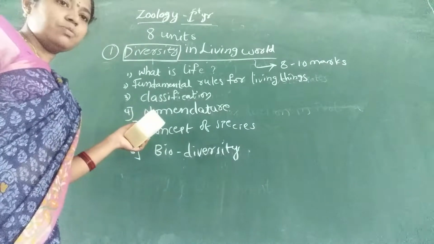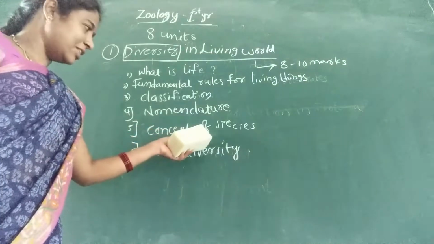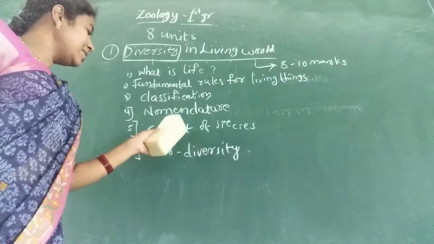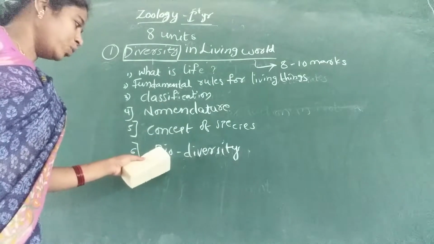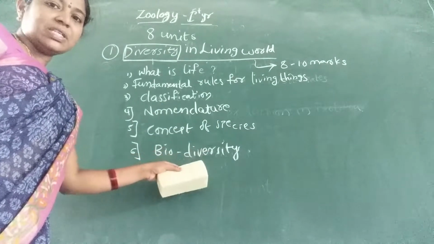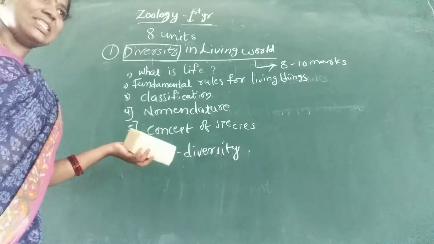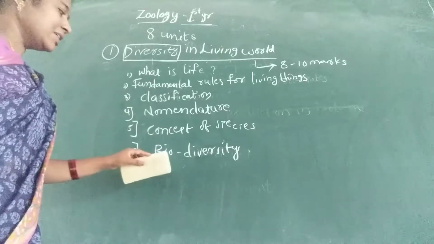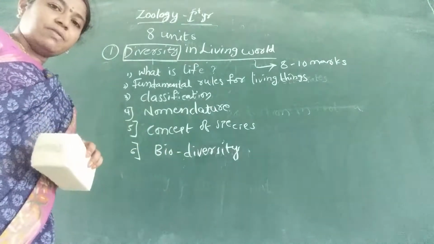Fifth one is concept of species and various concepts which were proposed by scientists. We deal with this in that topic, and the last important topic is biodiversity and types of biodiversity and threats to biodiversity. All are discussed in the topic of biodiversity.